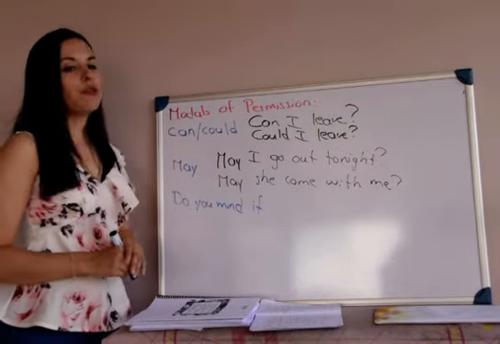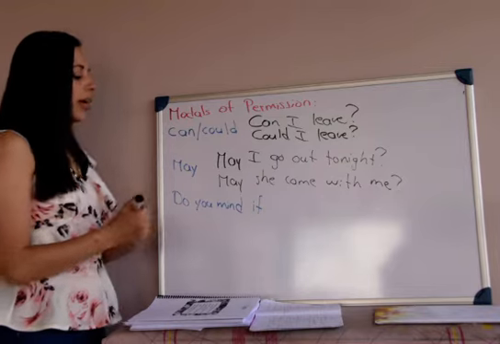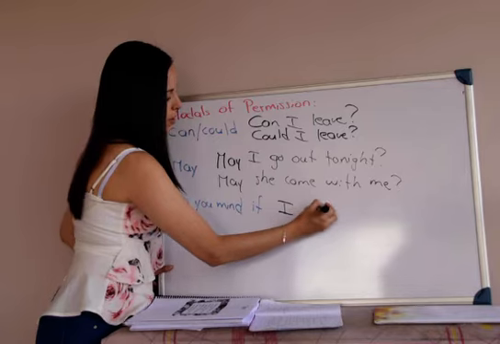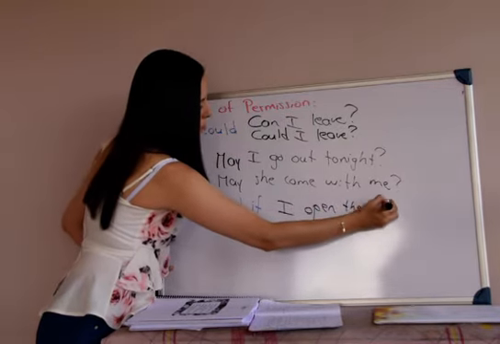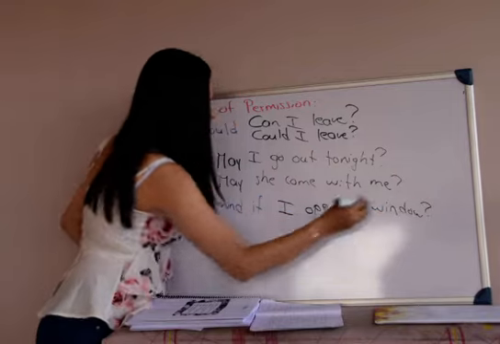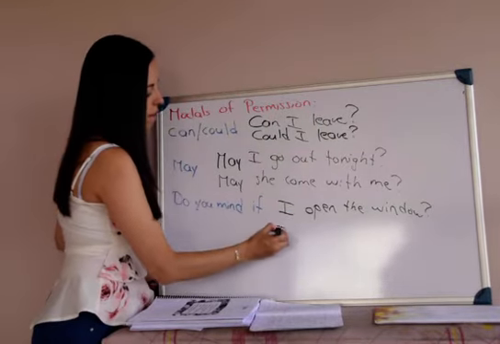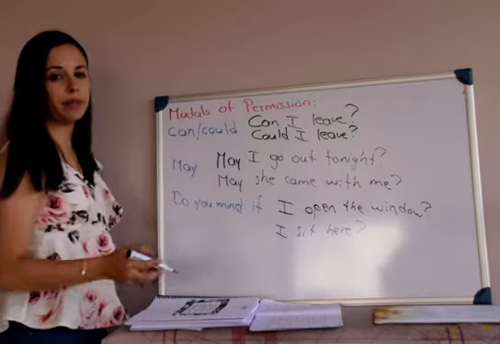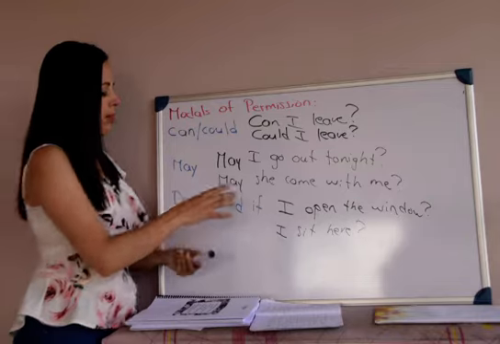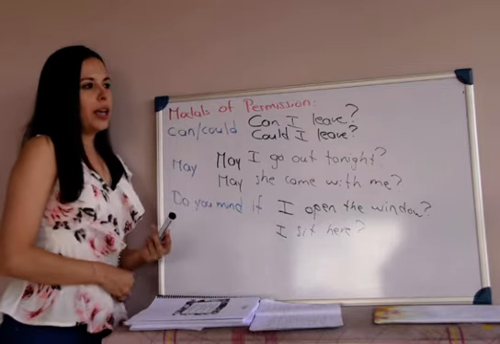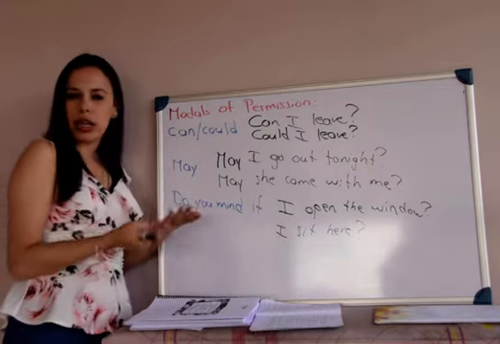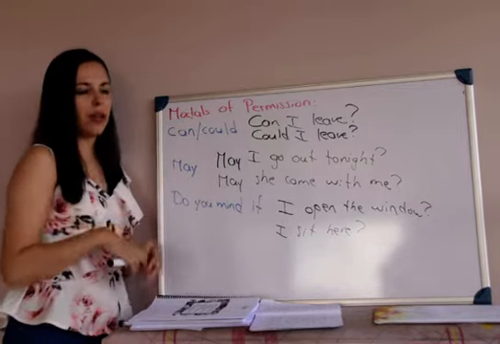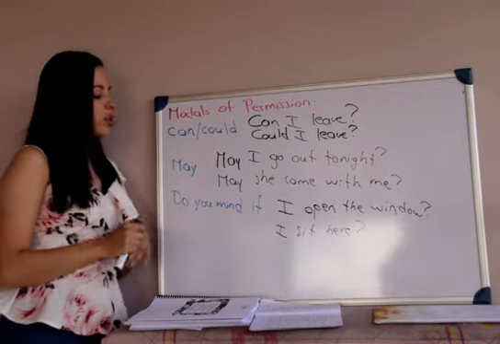And the last one is, do you mind if? Do you mind if, and then a complete sentence. Do you mind if I open the window? Or do you mind if I sit here? Again, we're asking for permission. But in this case, do you mind if is less formal. It's like, ¿te importaría if I do this and this and this, right? So, do you mind if I open the window? It's a little hot. And the person's like, no, it's okay, you can open it. Or do you mind if I sit here?